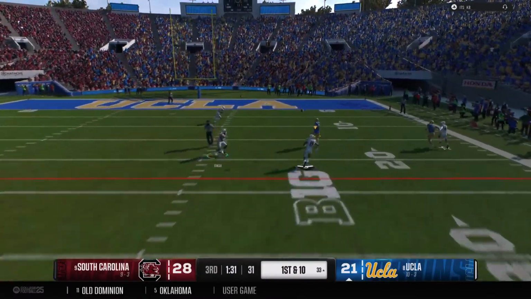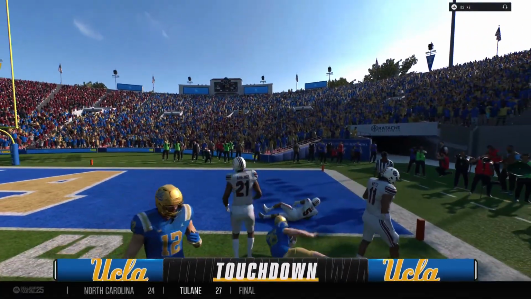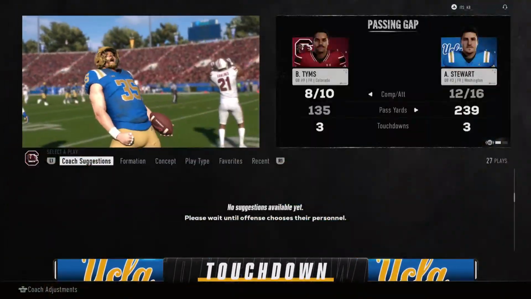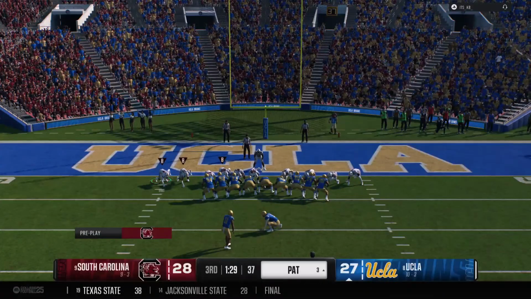On first and 10 here, looking to throw the ball. He makes the grab. Touchdown, UCLA. Strong game by this quarterback. That's another strike from this quarterback, Kirk. He is having himself a day.